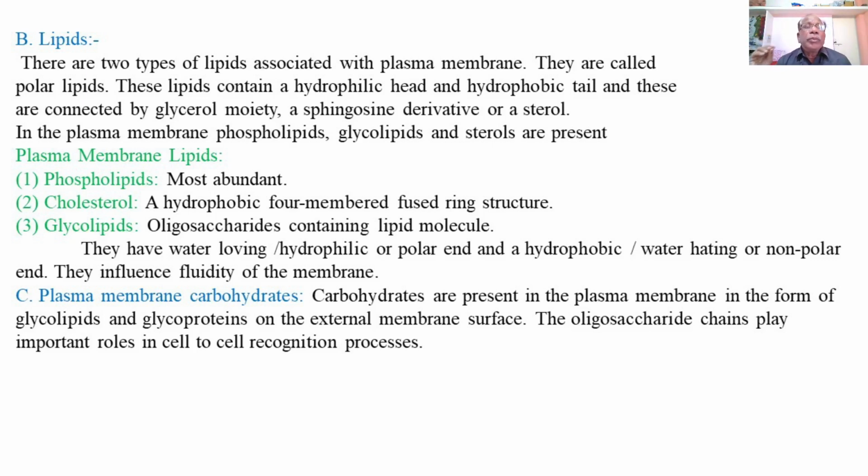These lipids have a hydrophilic head and hydrophobic tails, and these are connected by a glycerol molecule.